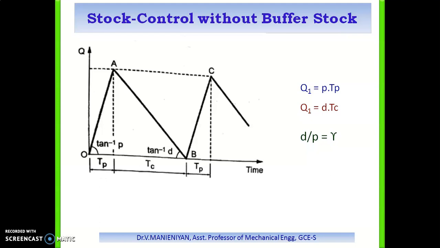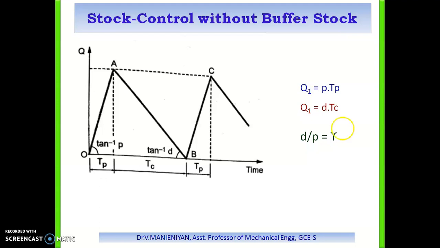A high value of gamma means a higher production time. If gamma is equal to 1, the rate of production and the rate of consumption are equal. When gamma is 0, it means no time is required for production.